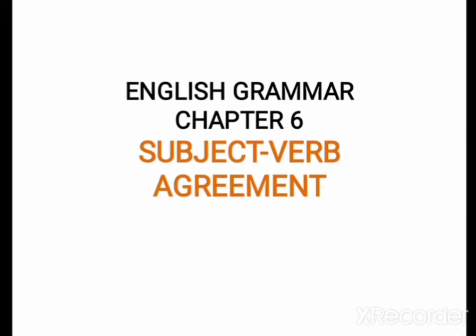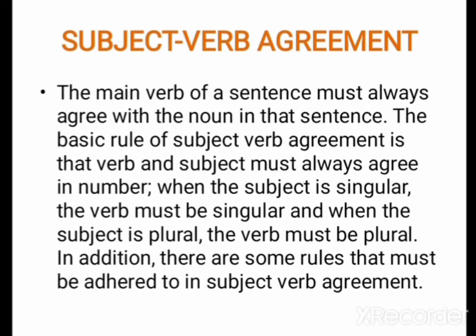When we talk about subject-verb agreement, we should keep in mind that the main verb of a sentence must always agree with the noun in that sentence. The basic rule of subject-verb agreement is that the verb and the subject must always agree in number. When the subject is singular, the verb must be singular, and when the subject is plural, the verb must be plural. In addition, there are some other rules that we must learn about subject-verb agreement. So today, we are going to learn more about subject-verb agreement.